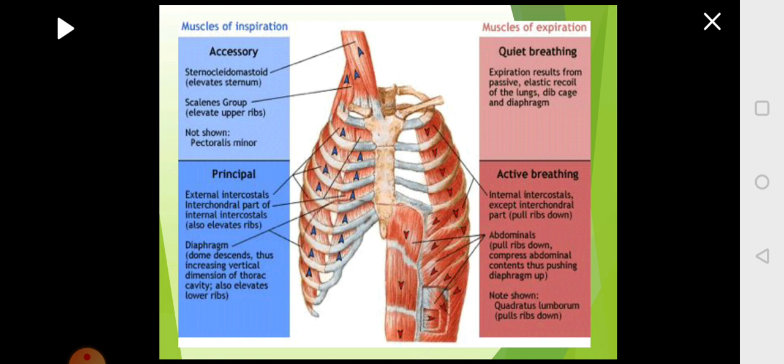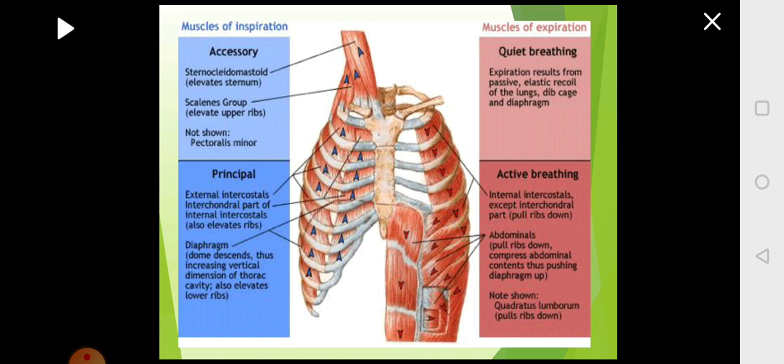If you look at the process of respiration, first two events will happen. One is inspiration, the other one is expiration. During inspiration, you are taking in oxygen from the atmospheric air, which diffuses into the capillaries. From there it leaves the lungs and goes to the heart. During expiration, the carbon dioxide, which is a byproduct of the metabolic activity happening in the body and which is collected from different parts of the body, is brought to the lungs.